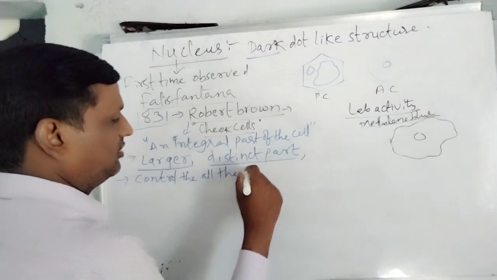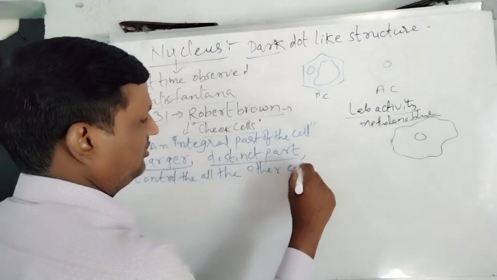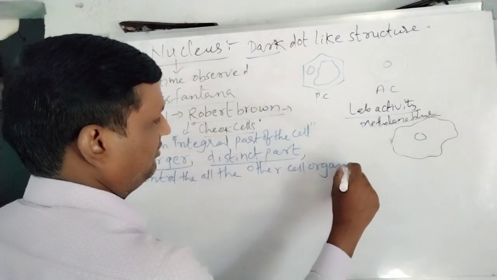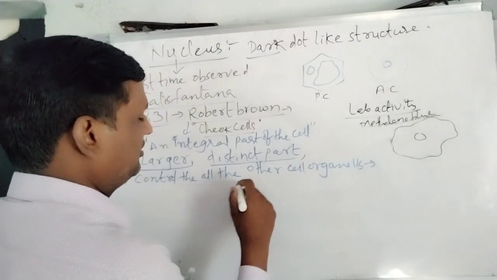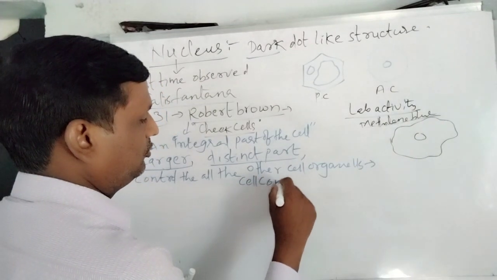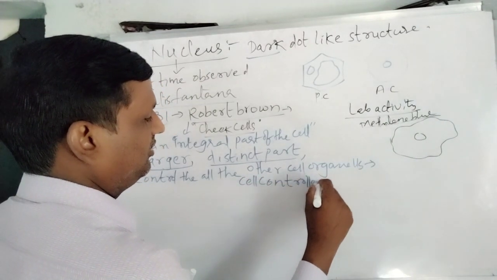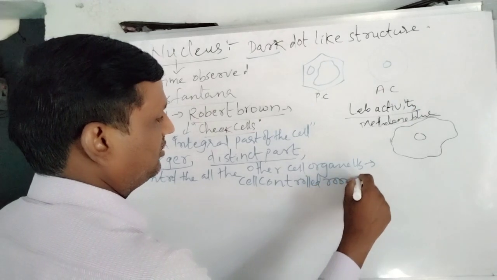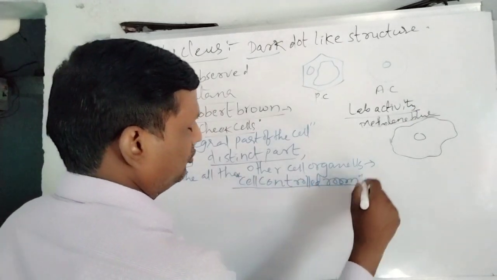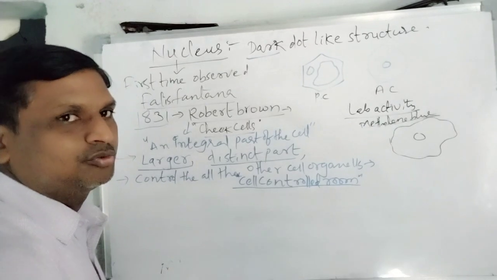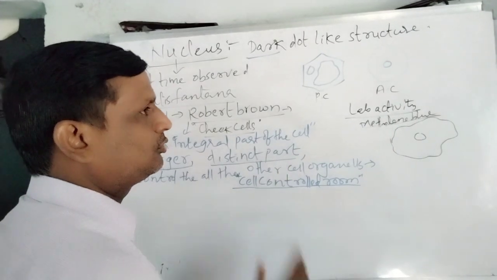That is why we call it the cell control room. Very important point: the nucleus is also called the cell control room.